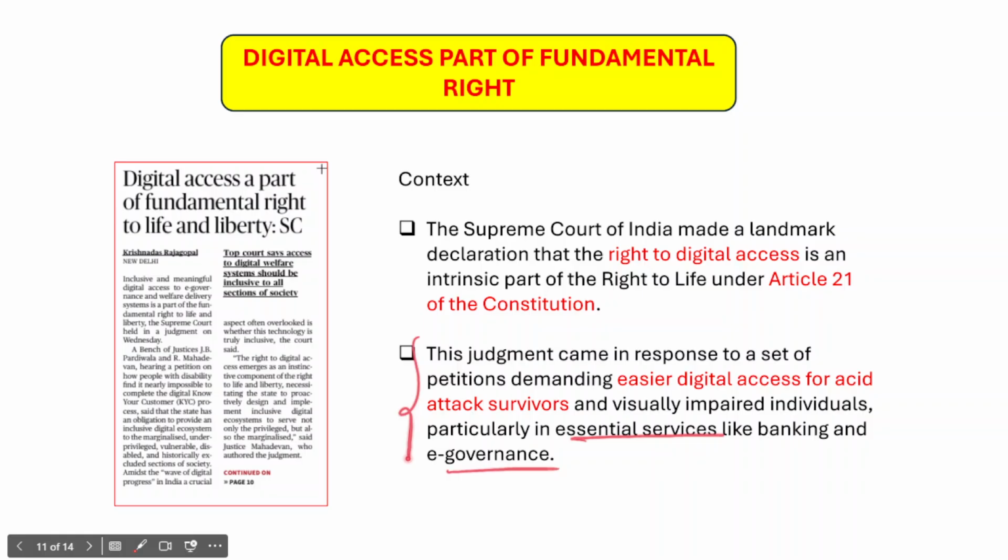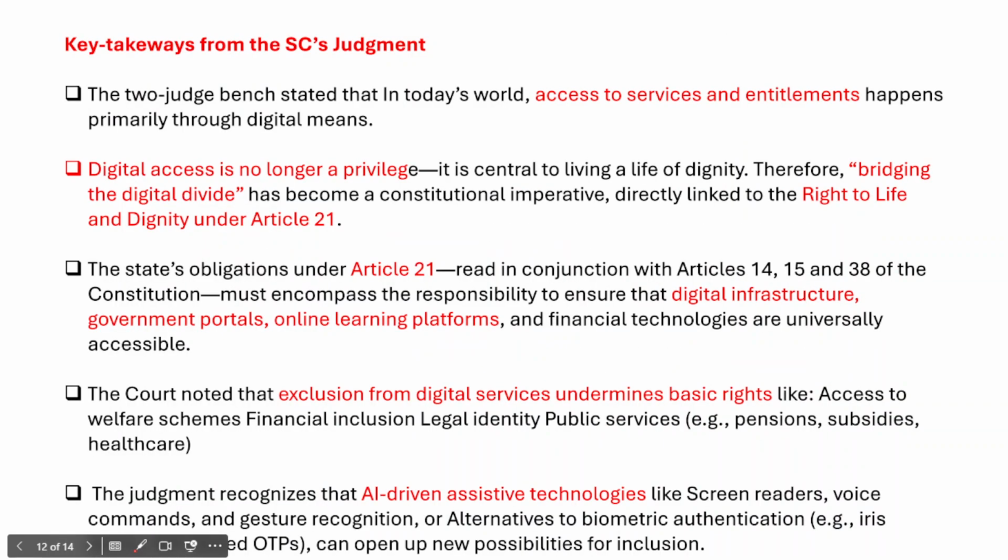So they should actually have access to the essential services, because in recent times, with the digitization push by the government of India, most of the services are being provided through digital means, and there are persons with benchmark disabilities. We should also understand the special needs of persons with benchmark disabilities, and we should make appropriate policies for ensuring that persons with benchmark disabilities can access all these digital services.